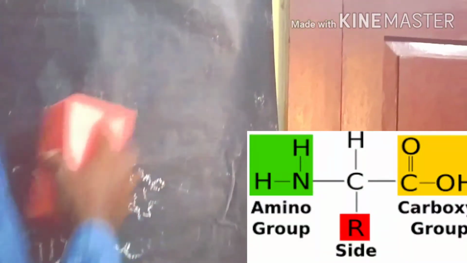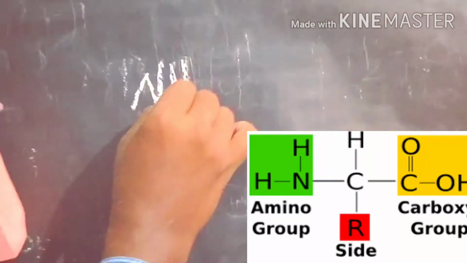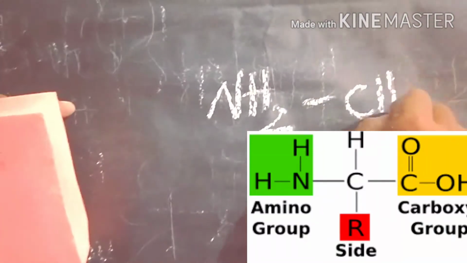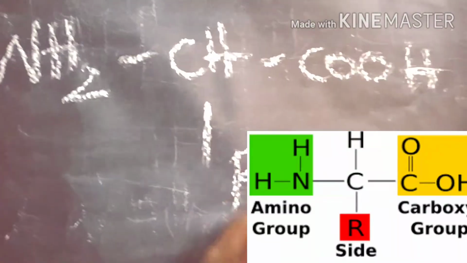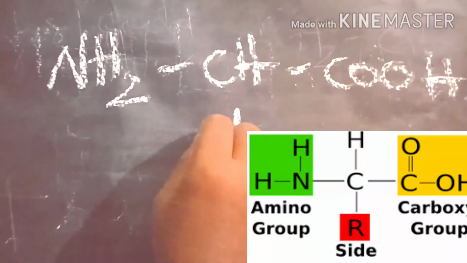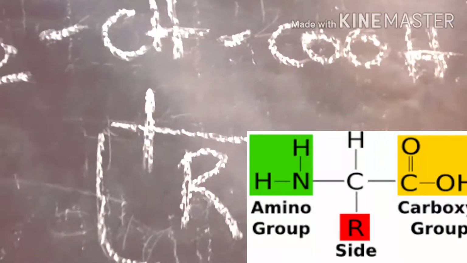The amino and acid groups are separated by only one carbon. But we are substituting different types of groups on the carbon, like CH, COOH. So this is the general molecular formula of alpha amino acids. Here R is the group where we can substitute various carbon chains. So that's why we are getting the 25 natural amino acids.